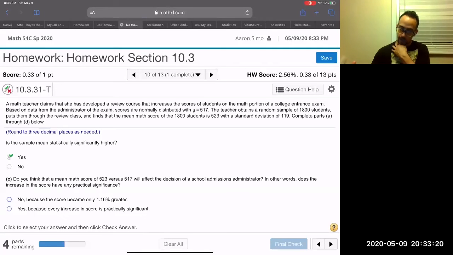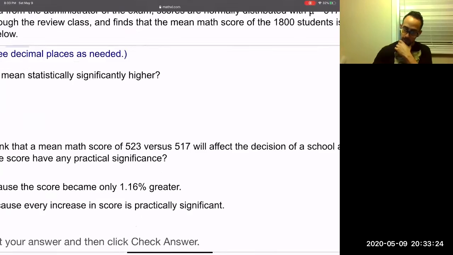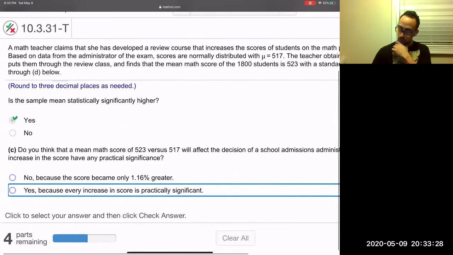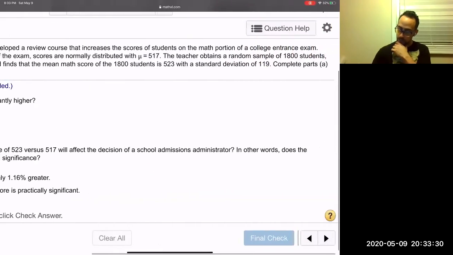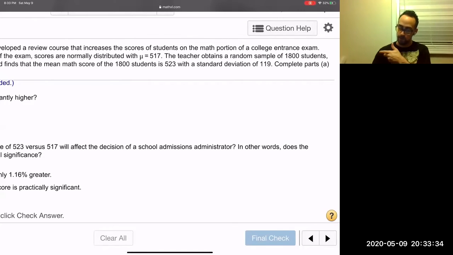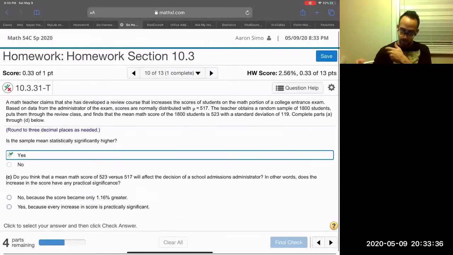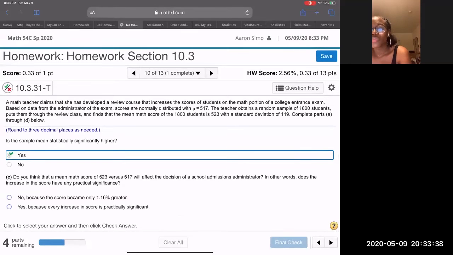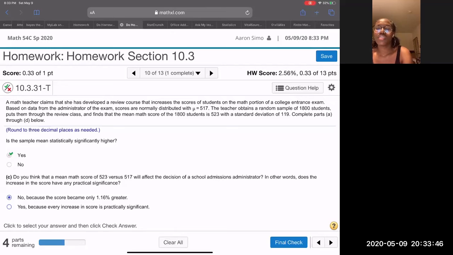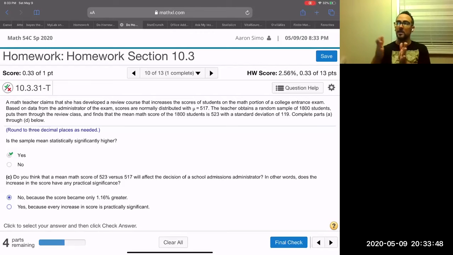Do you think that a mean math score of 523 versus 517 will affect the decision of a school admissions administrator? In other words, does the increase in the score have any practical significance? Probably not. It's too close. I would say no, because it's not that much. There's not a lot of practical significance.